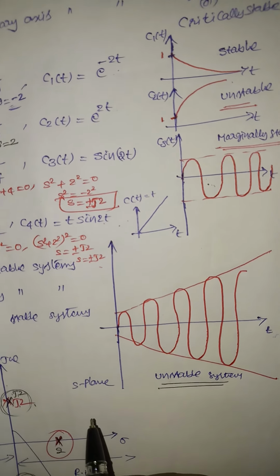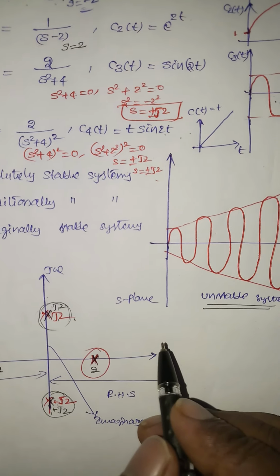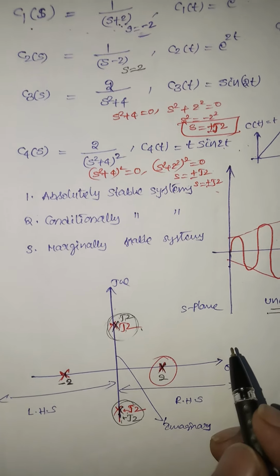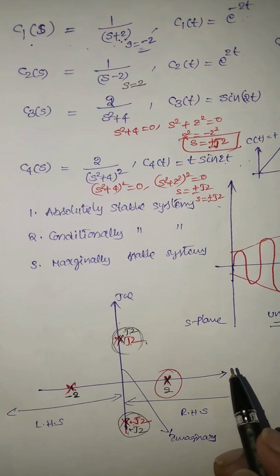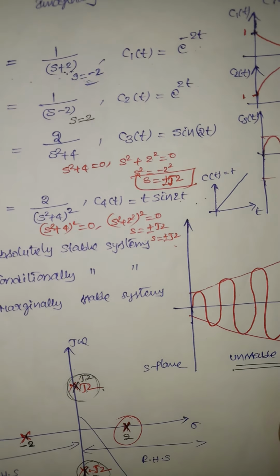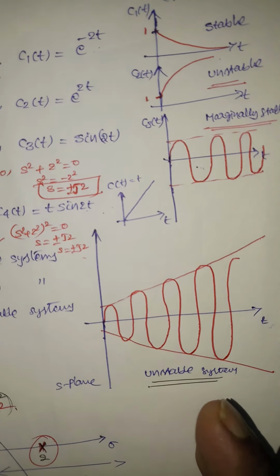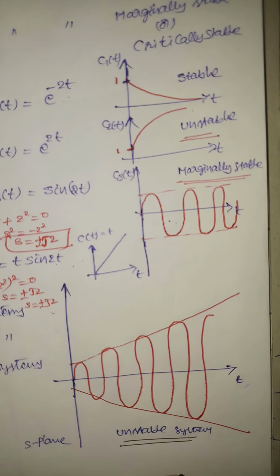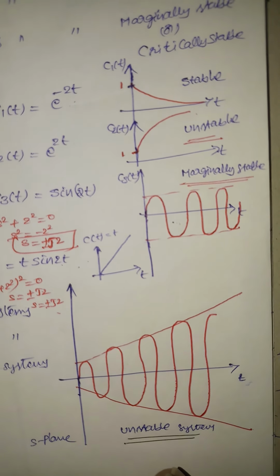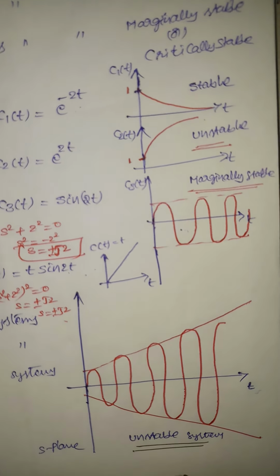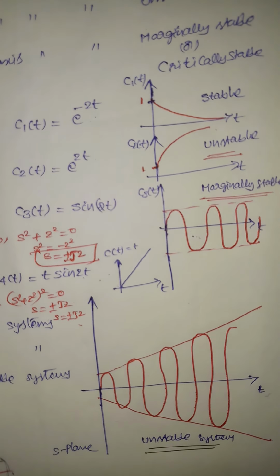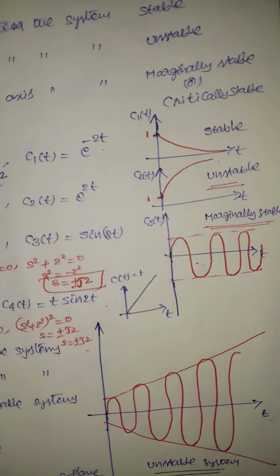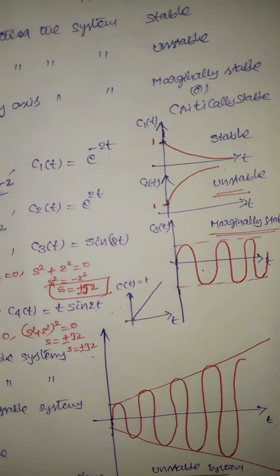So finally what I want to say here is, if the poles are located in the left half of the S plane, then the system is said to be stable. If the poles are located in the right half of the S plane, then the system is said to be unstable. The poles mean the roots of the characteristic equation. The characteristic equation is the denominator polynomial: if I make the denominator polynomial of the response of a system equal to 0, then that is the characteristic equation.